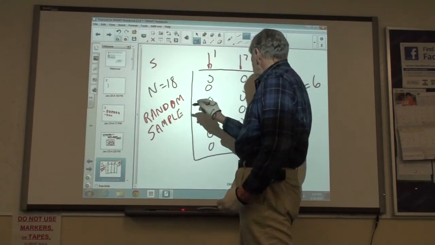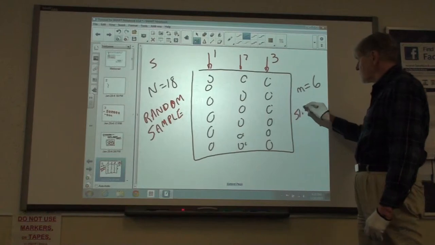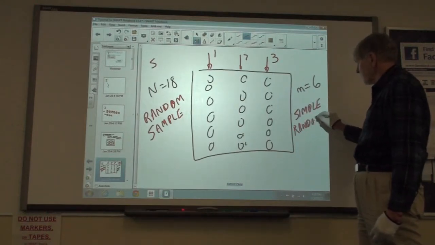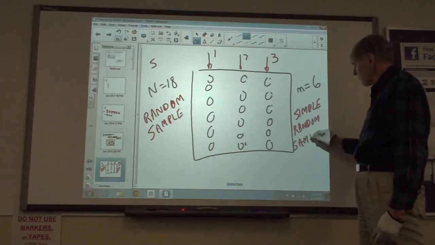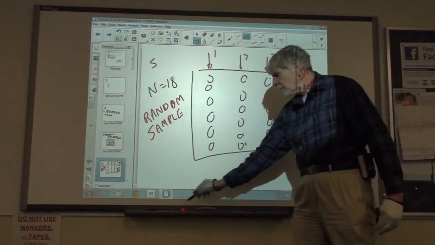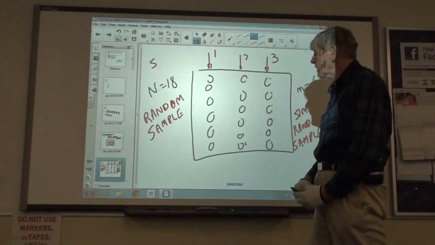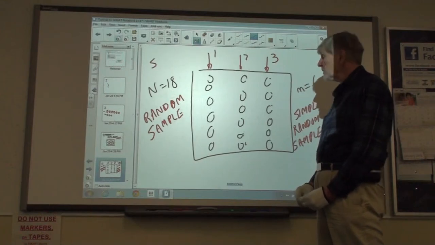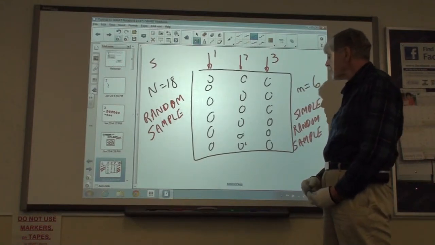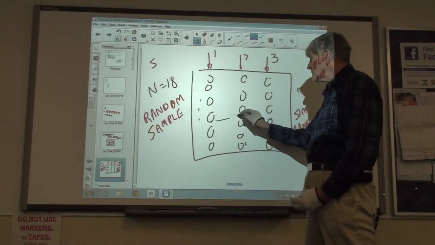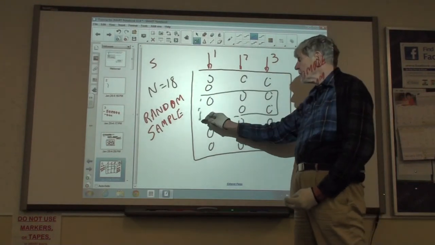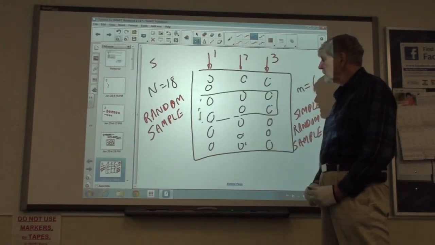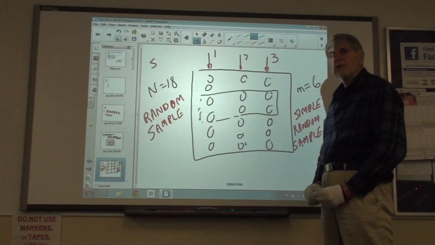Now let's ask the question, does it qualify to be a simple random sample? If indeed it does, then every group of 6 in the whole class must have had the same probability of being chosen as every other group. And you see, immediately it does not qualify at all, because I can take a sample group of these 6 right here. And with my strategy of selecting 1 row, what is the probability that this group of 6 would have been chosen for my sample?